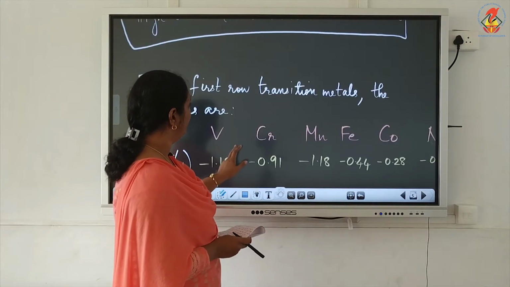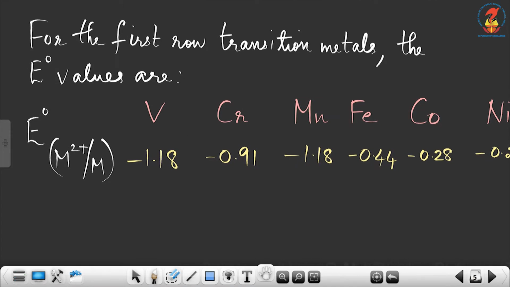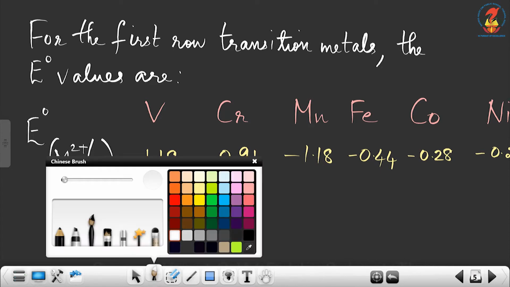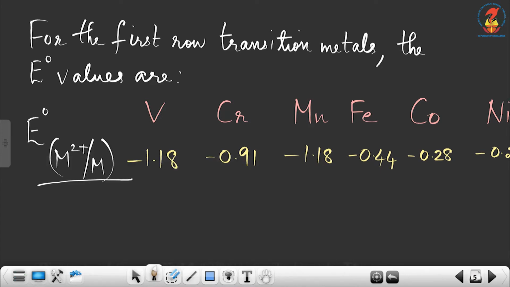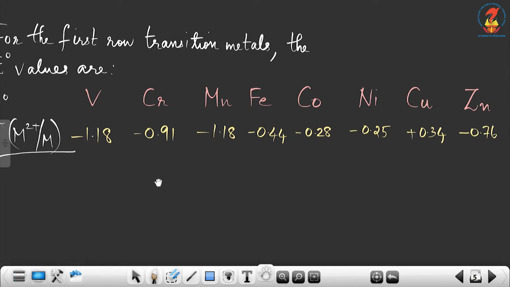So here I have written for the first transition series the E0 values, that is E0 M2+/M, the reduction potential for the reduction of M2+ ion into metal atom. You can see the E0 values, vanadium to zinc, written on the board.